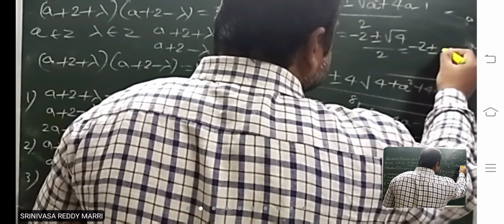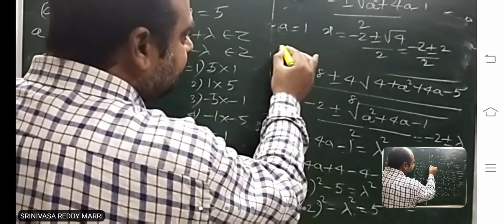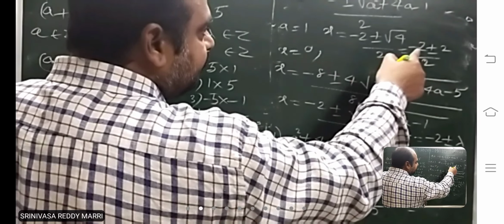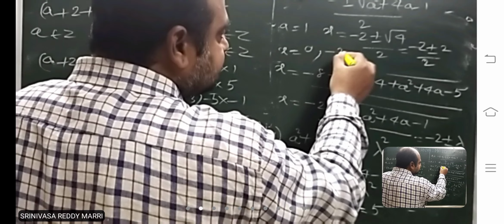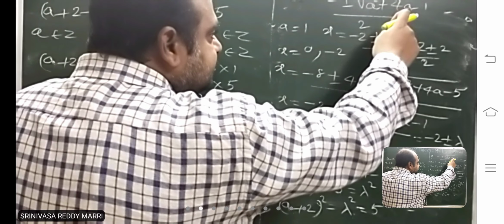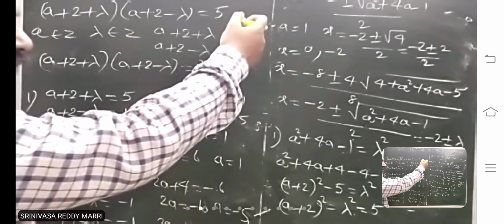So minus 2 plus or minus 2 divided by 2. In this case, plus taken means 0, minus taken means minus 2. That means for a equal to 1, this ratio is an integer, so integer roots will be there. So a equal to 1 is correct.